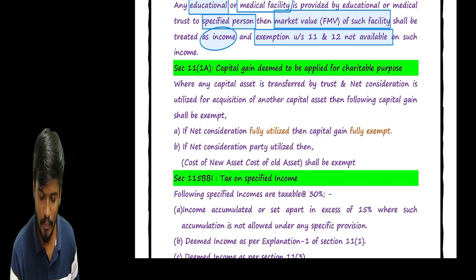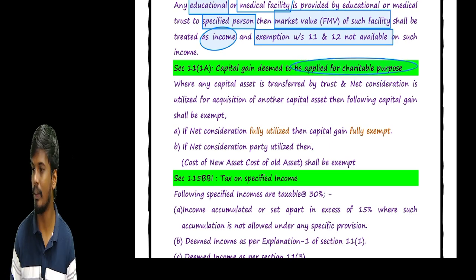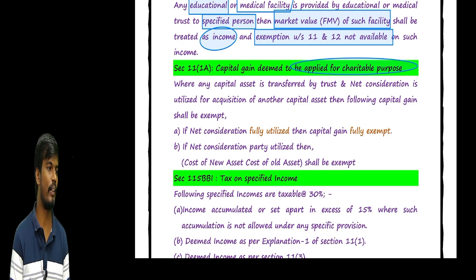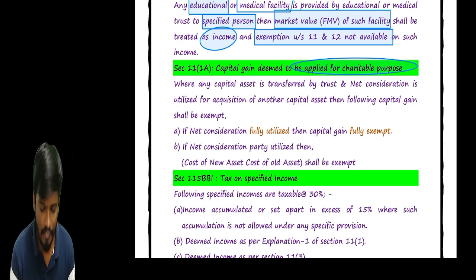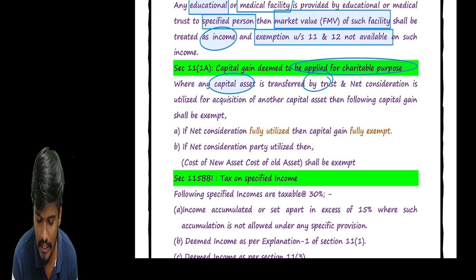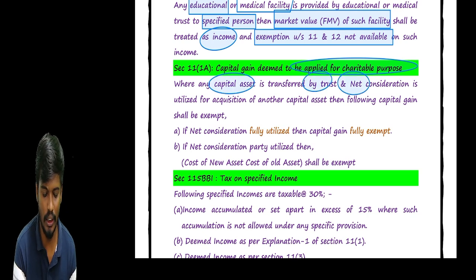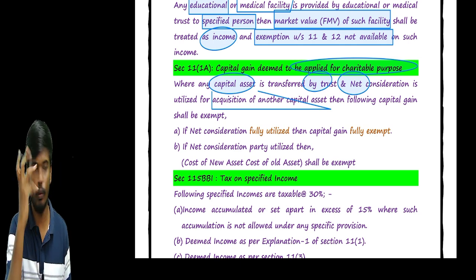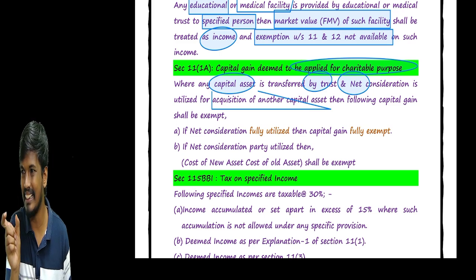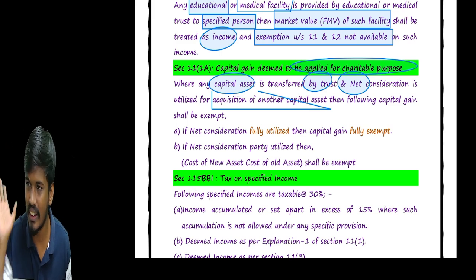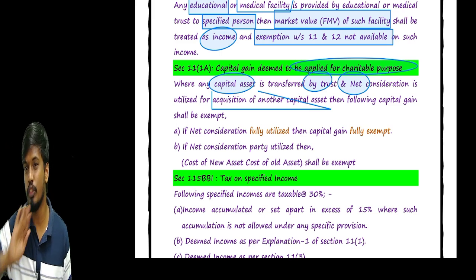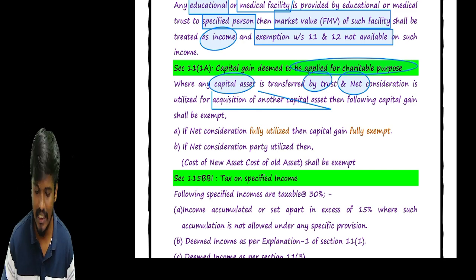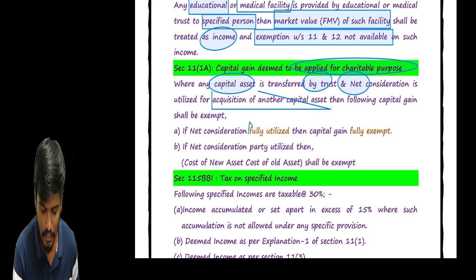Sir, capital gain deemed to be applied for charitable purpose. If any capital asset is transferred by the trust and the net consideration is utilized for the acquisition of another capital asset, then the full capital gain is exempt. Very simple, sir. I transferred one old capital asset, and whatever the net consideration, if that full net consideration is utilized for the purchase of another capital asset, then the full capital gain is exempt.